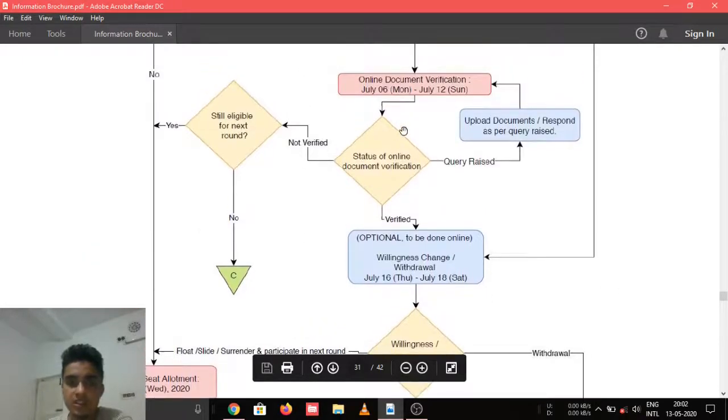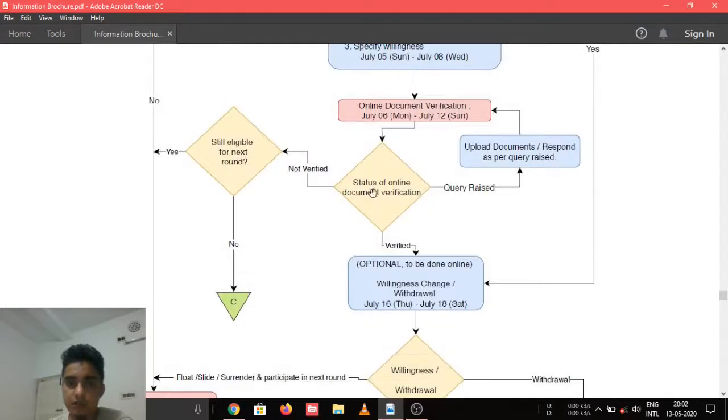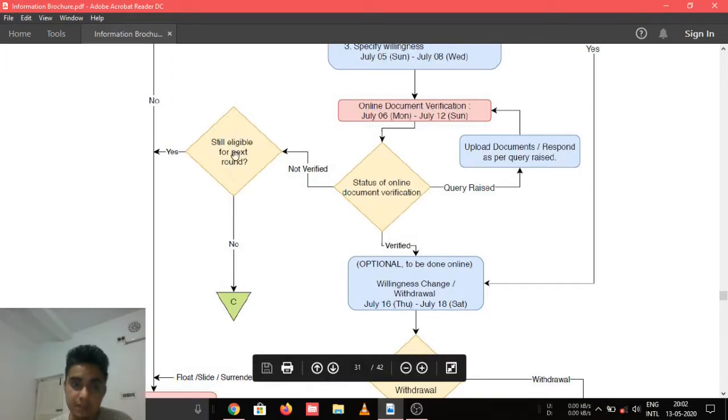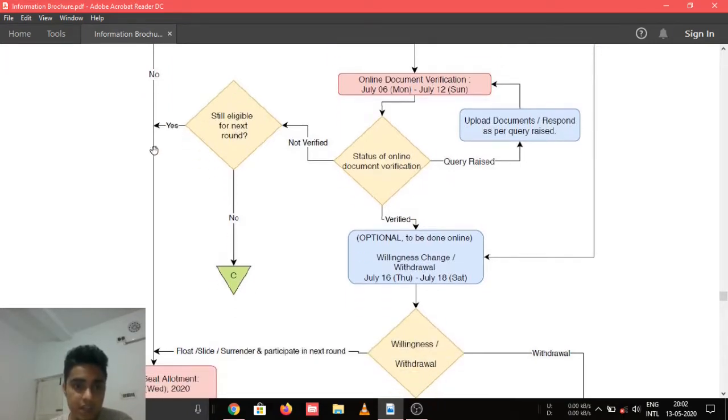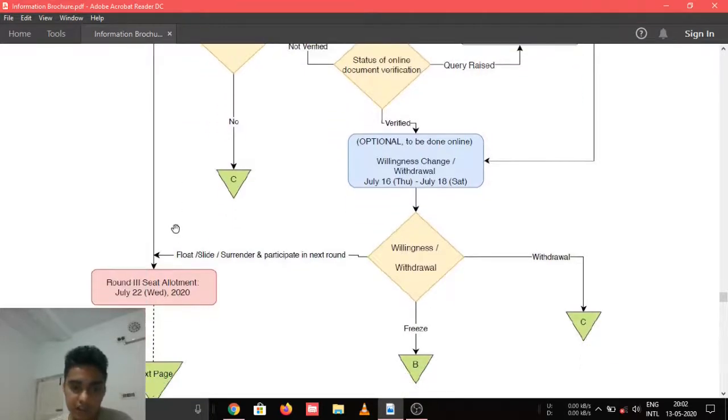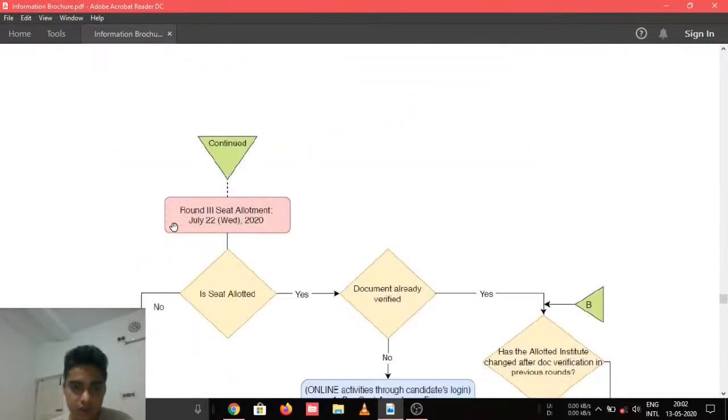And if your documents are not verified in first round, then you have to verify your document and a query will be raised if there is any problem in your documents. And if your document is not verified and you are not eligible for next round, then you will move to C position. But if your documents are not verified but you are eligible for next round, you will directly go to the round 3 seat allotment. So next, let's go to round 3.